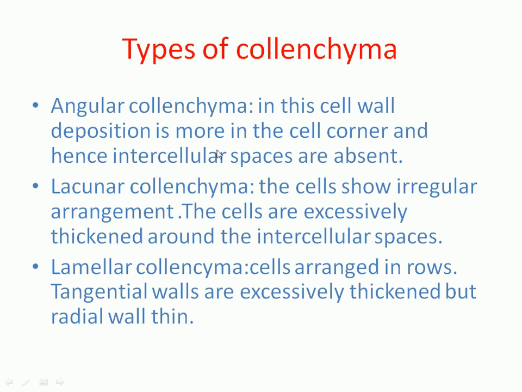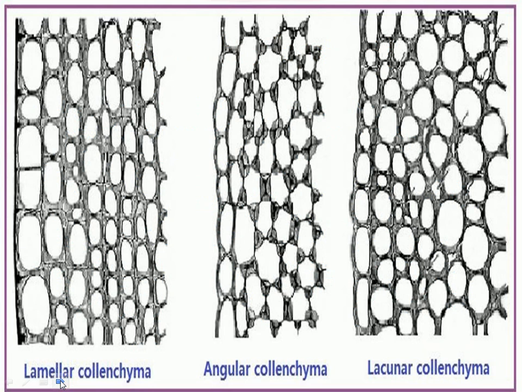In angular collenchyma, the thickening is present at the corners of cells, where the cells are attached together, so the intercellular spaces are absent. In lacunar collenchyma, the cells are arranged irregularly, which is why more thickening is present in the intercellular area. Lamellar collenchyma is when the cells are arranged in rows and the thickening is present on the tangential wall. From this diagram it is clear that this is the lamellar collenchyma.